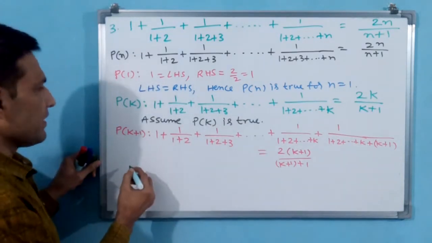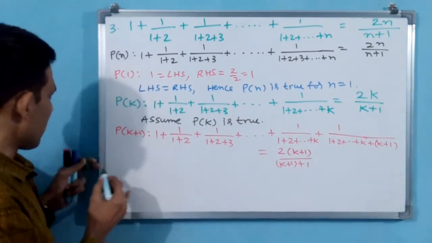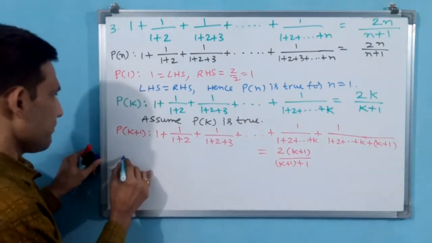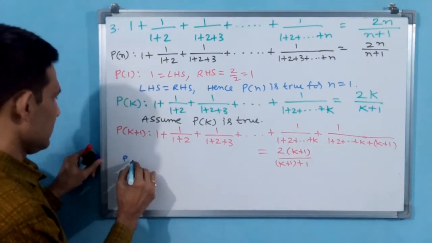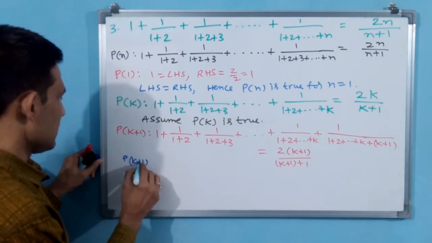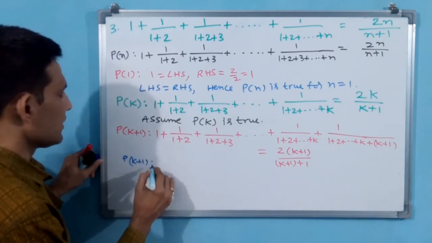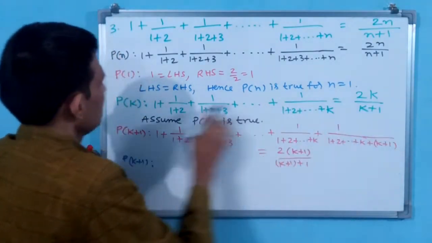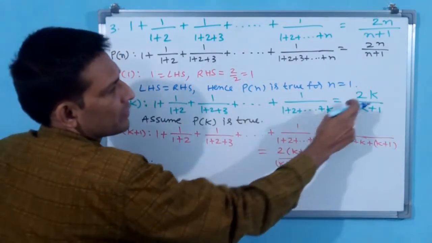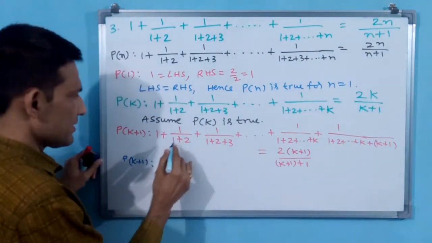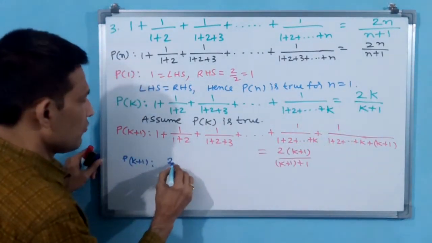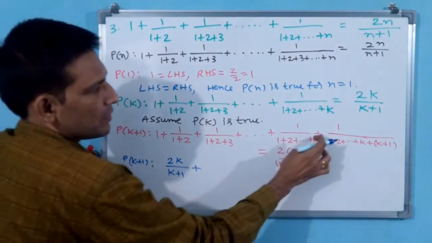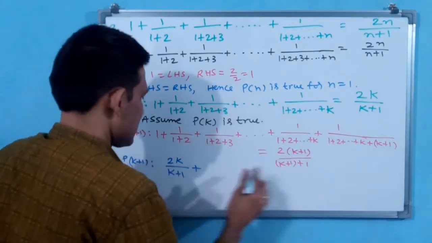I am writing, you see, P of k plus 1. How I am writing, you see. P of k plus 1: you see, 1 to k you can replace with 2k by k plus 1. You see, 1 to k is 2k by k plus 1. Okay, you replace this 1 to k with 2k by k plus 1, plus this one is extra, you write.